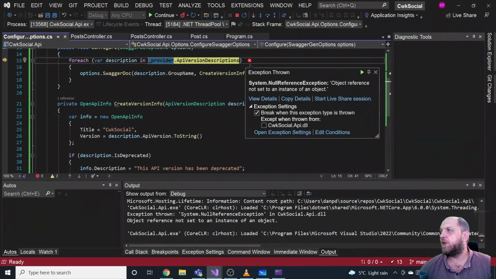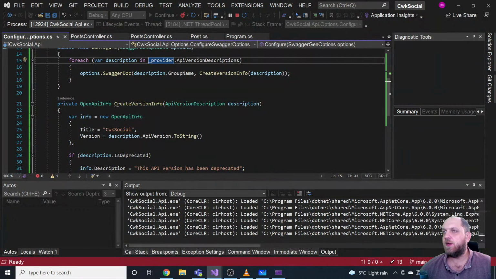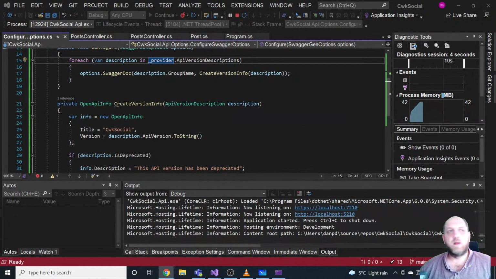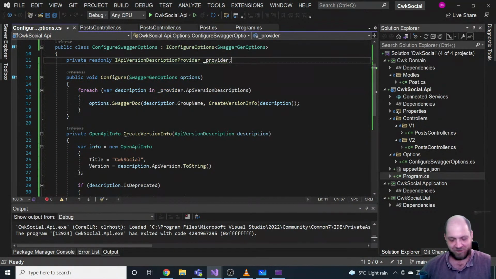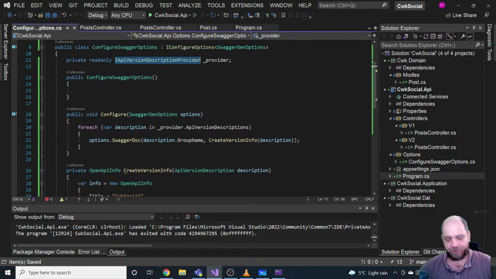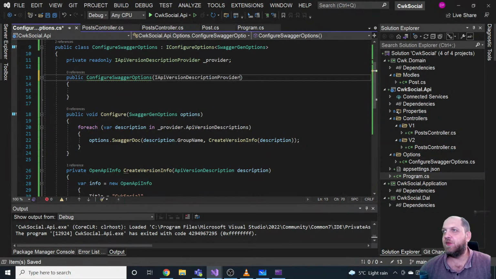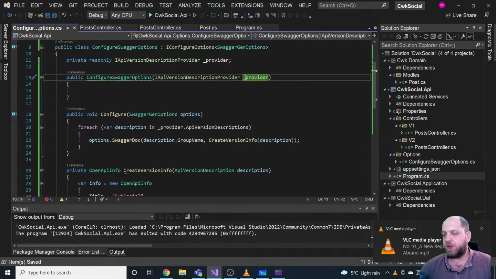Okay, we get an exception. Sorry, I didn't manage to look exactly where we had this exception. Let's take a look. So it's in ApiVersionDescriptions: object reference not set to an instance of an object. Okay. Of course. That's cool. I have created a field and you didn't say anything about that. Yeah, those are mistakes that happen, I guess, at a certain hour. Sorry, not with underscore.